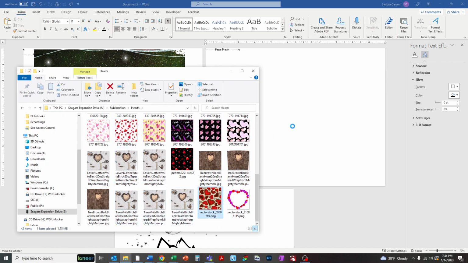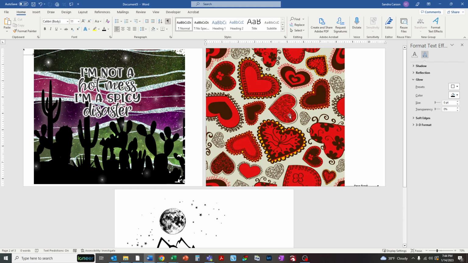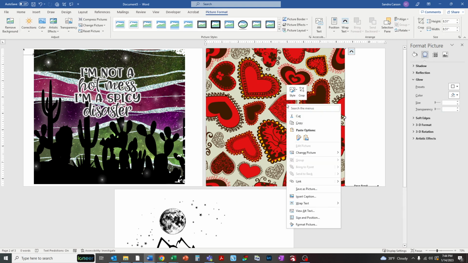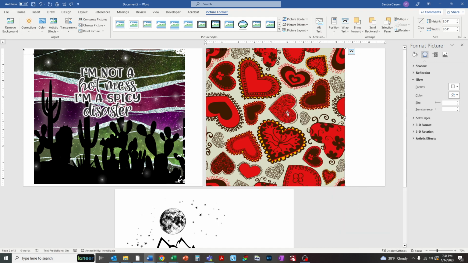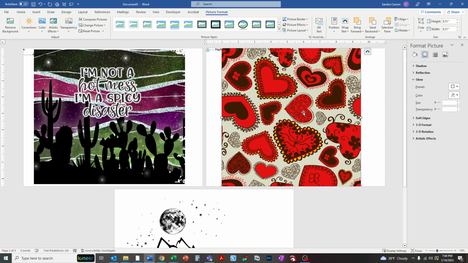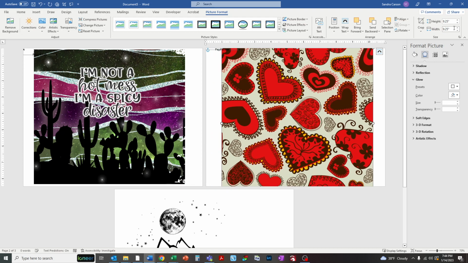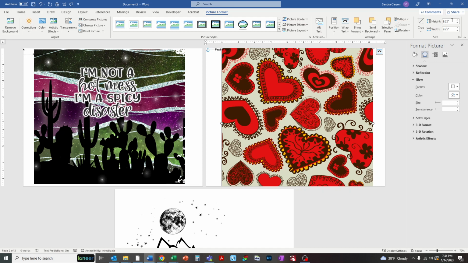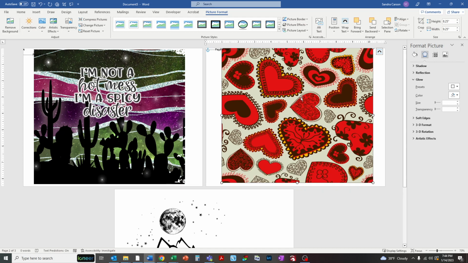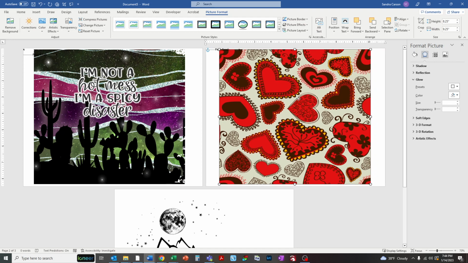I'll use this one. Okay, so I'm going to right click and choose wrap text, behind text, and then you can move it wherever you want. Change size, 9.25. Aspect ratio, okay, 8.25. So one of the things you're going to have to do is measure every batch of tumblers that